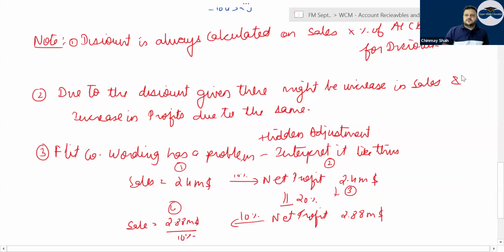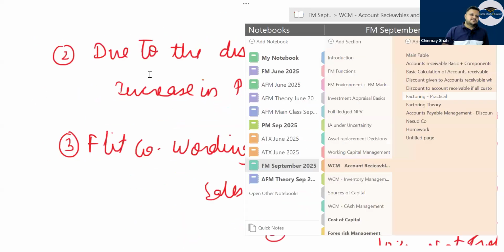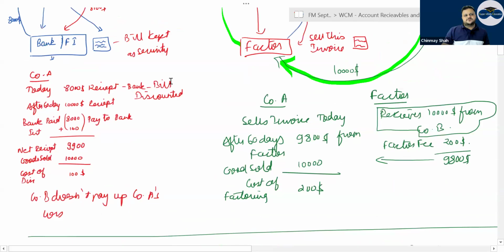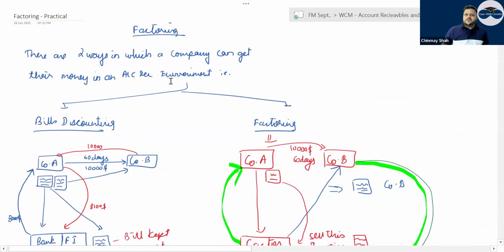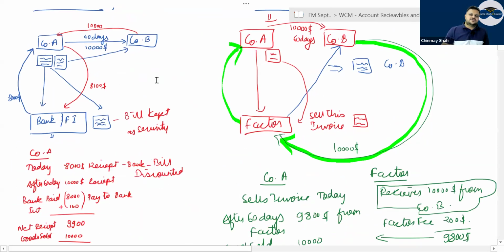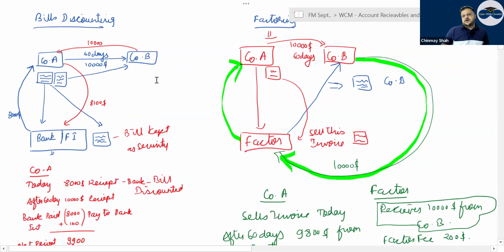Then factoring, where practical and theory both are there. Now see, in bill discounting, what happens? You discount your bill with a bank or financial institution. They keep the bill with them and give you 80% of the bill as advance. Then when you receive the money from your customer after 30 or 60 days, you pay back the amount plus the interest, and the remaining you have in your hand, correct?